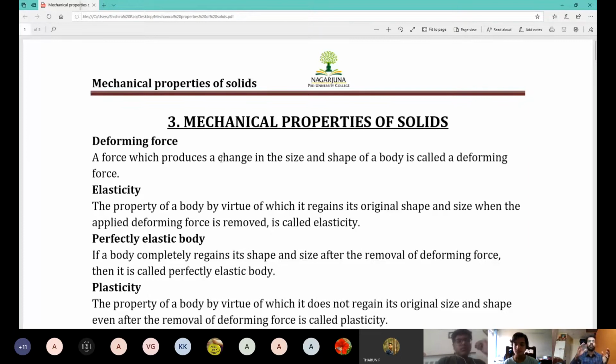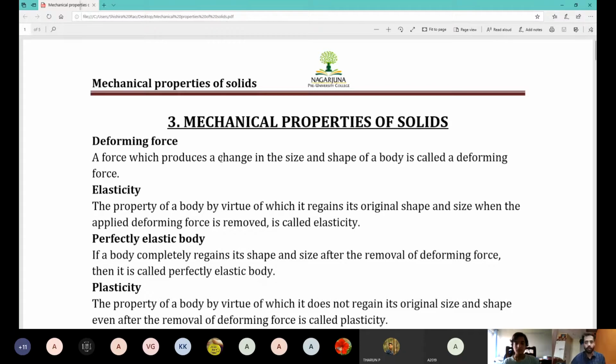Correct. Now, there is a limit for every body's elasticity. If you apply force, it will regain after removal. Apply a slightly larger force, it will still regain the original shape. Slightly more, if you cross a certain limit, then the body will not be able to regain the original shape. That limit is known as elastic limit. It exists for every body, and it depends on many things, which I'll tell you in a graph that will come.